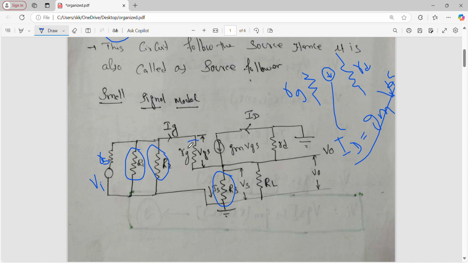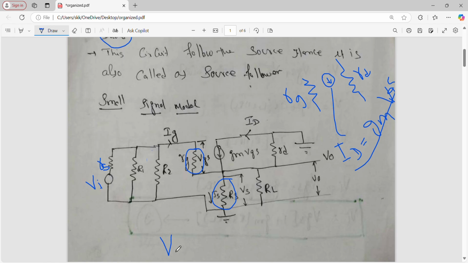This input is dropped across this resistor and across this resistor. Okay, this is your input Vi. Now this Vi is dropped across this resistor and across this resistor.